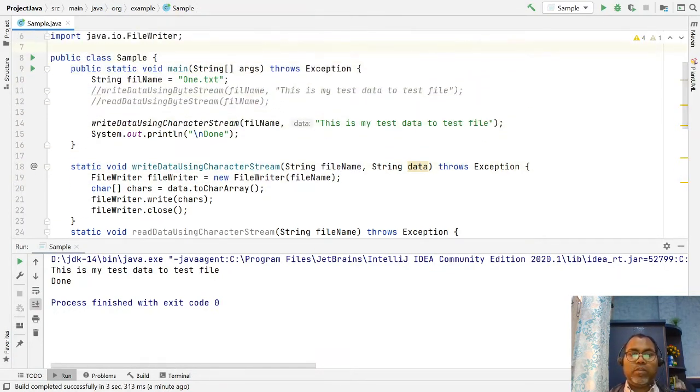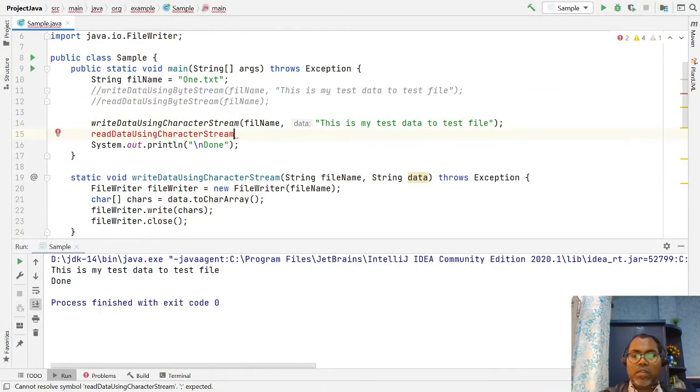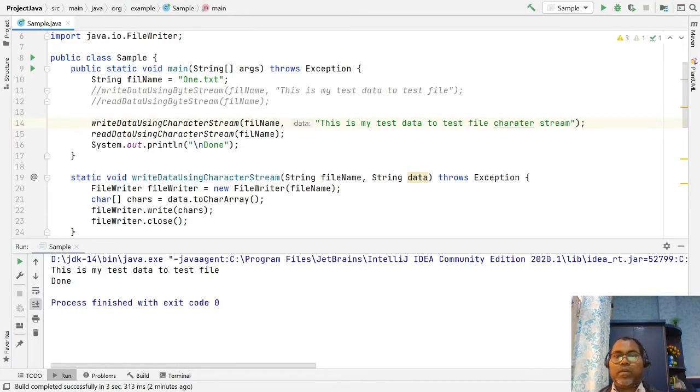We have to use this reader here, and here is the file name, which file we want to read, and this is the character stream.